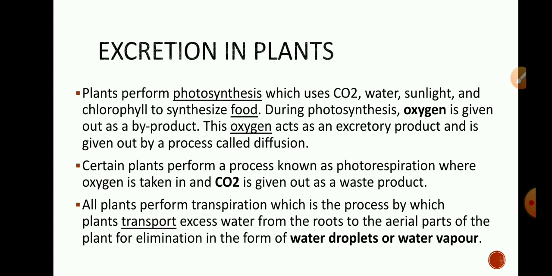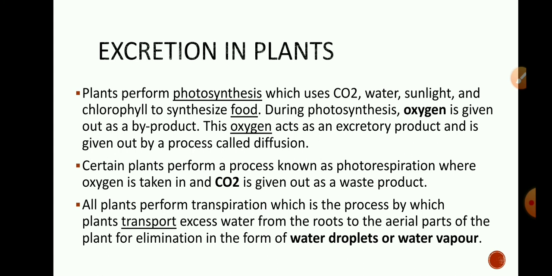To get rid of oxygen and carbon dioxide, stomata play the most important role. They help in the exchange of oxygen and carbon dioxide. The gases are expelled out through stomata by the process of diffusion.